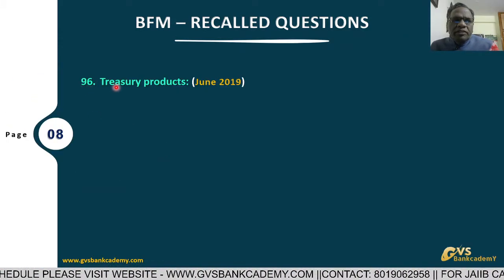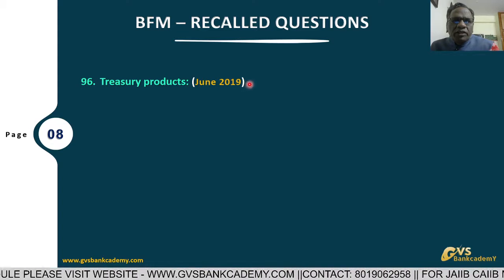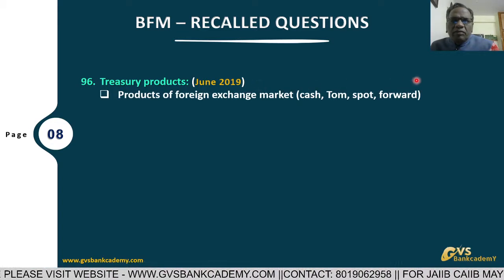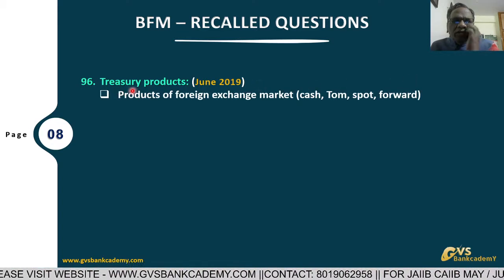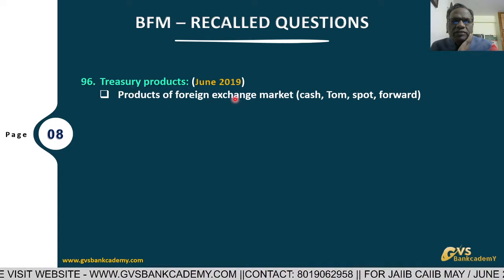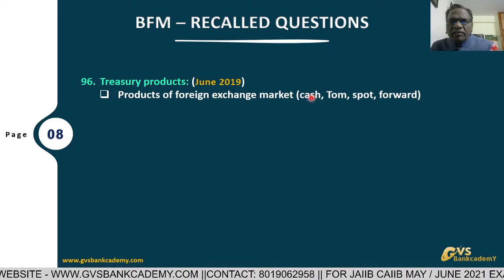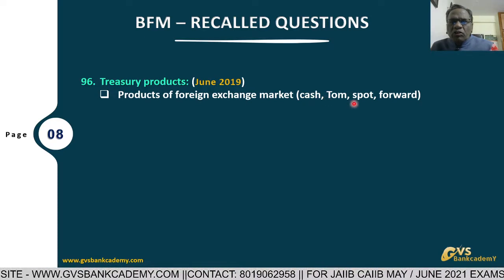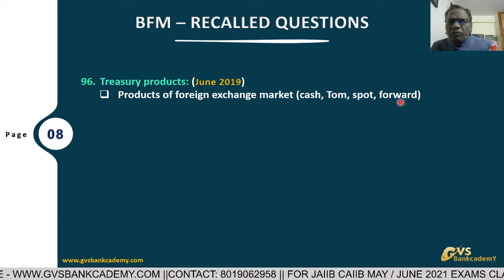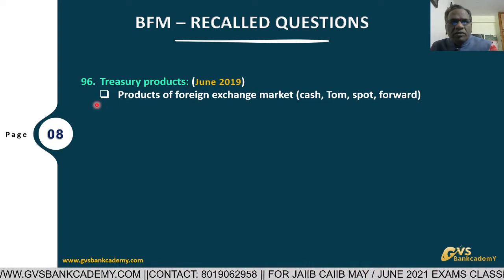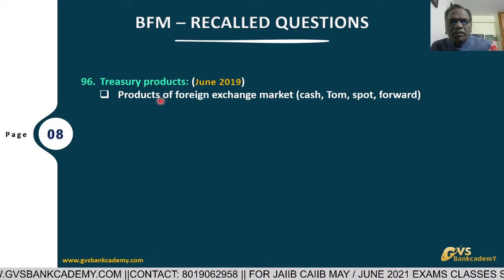Now, 96, treasury products, very important for all. Treasury products are divided into the foreign exchange market. In the foreign exchange market, there is cash, same day settlement, tom, tomorrow, spot, T+2, and forward, beyond T+2 settlement. This is the foreign exchange products in treasury.